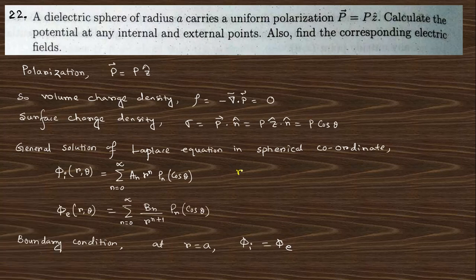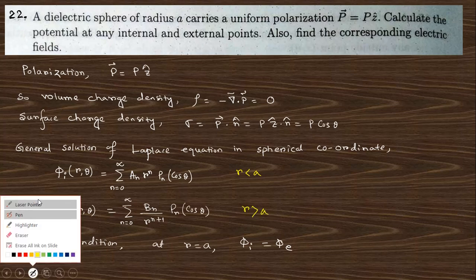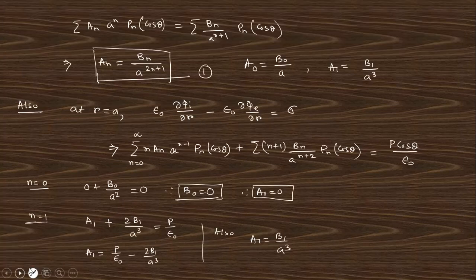You know that this is for r less than a and this is for r greater than a, internal and external, and the boundary condition is that these two are equal at r equals a. So if you take these two as equal, you get this relation, from which we can find these two. At r equals a, the charge density is given by P cos theta. If you take this derivative, for n equals 0 you get b0 by a squared, and there is no such term on the other side, so b0 equals 0, so a0 is also 0.